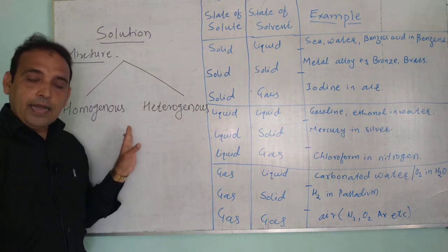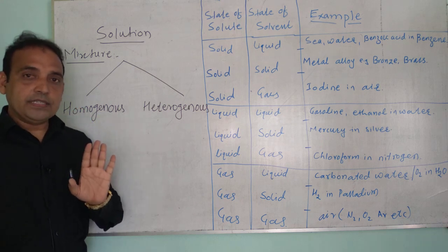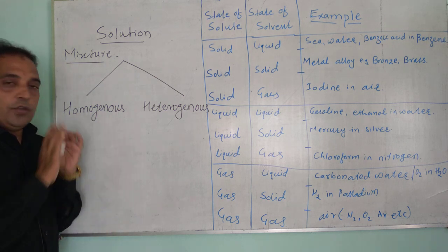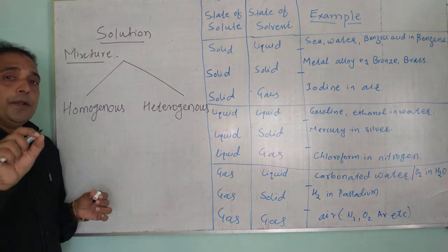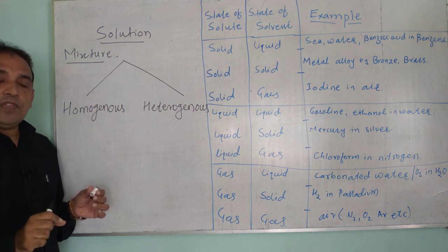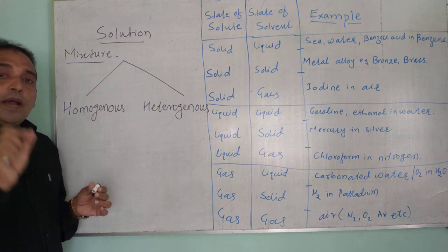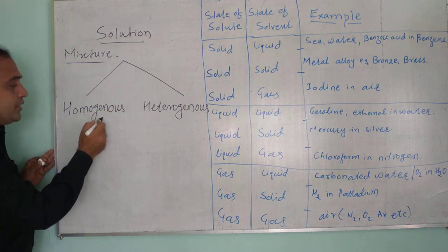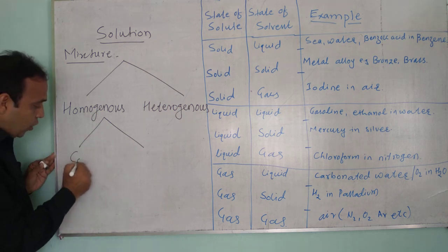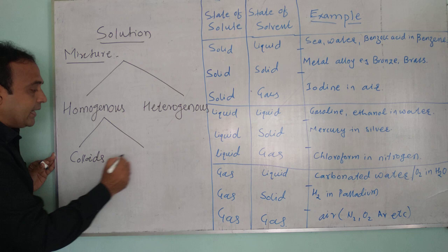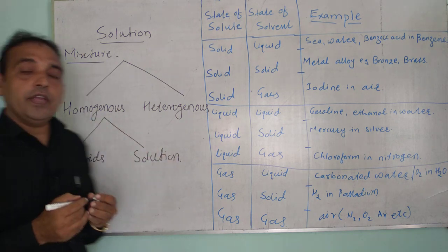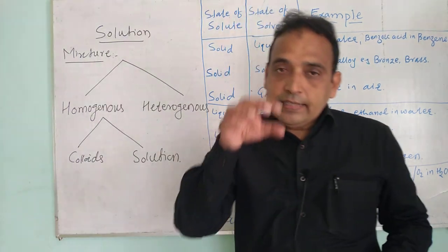Now this part I am not going to touch, since in 11th standard we have already discussed what is a homogeneous mixture and what is a heterogeneous mixture. But depending upon the particle size, the homogeneous mixture is classified into two types: one is colloids and the second one is true solution, and that is our topic.